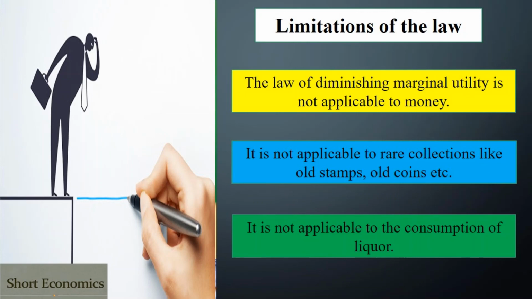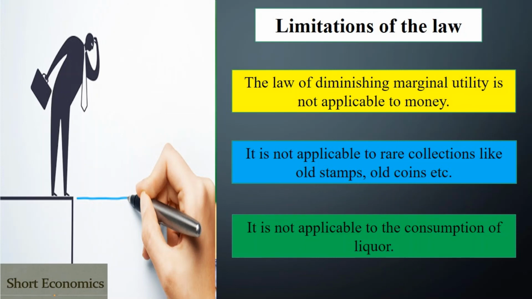Then the second thing is that it is not applicable to rare collections like old stamps, old coins, etc. Because if we are getting more and more, we are getting more satisfaction in these cases. Whenever we get more of it, the satisfaction is not reduced, we get increased satisfaction. So even in this case, the law of diminishing marginal utility won't work.